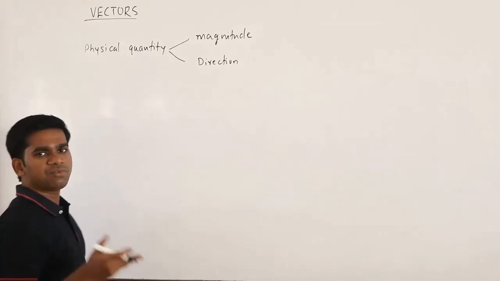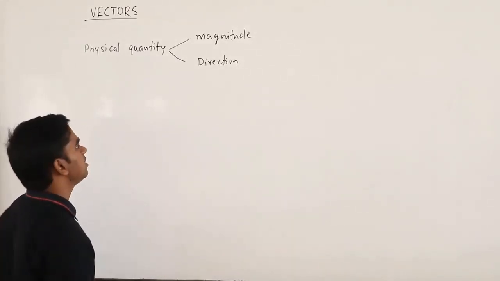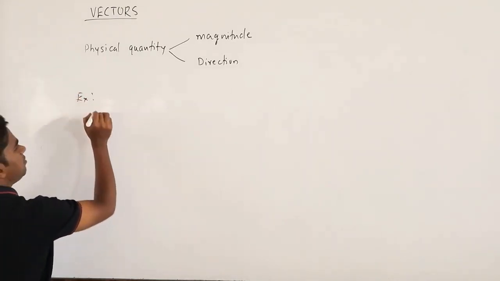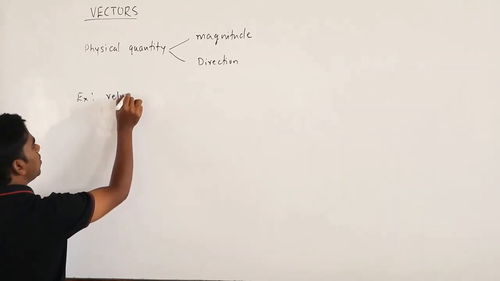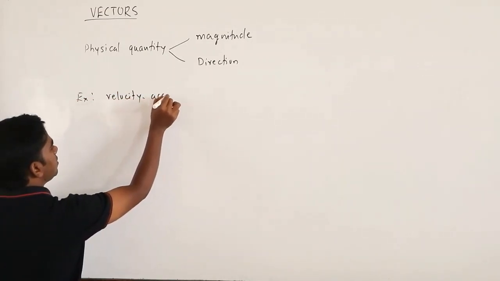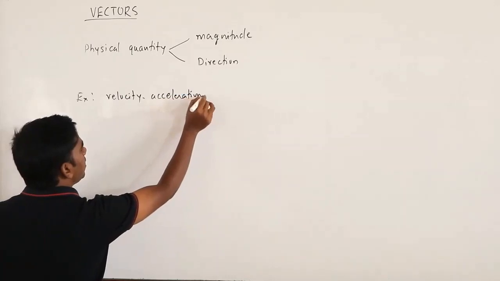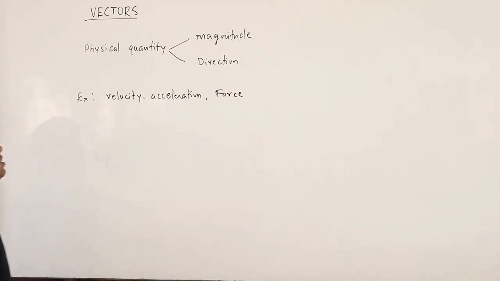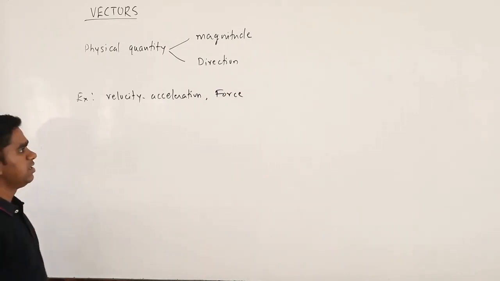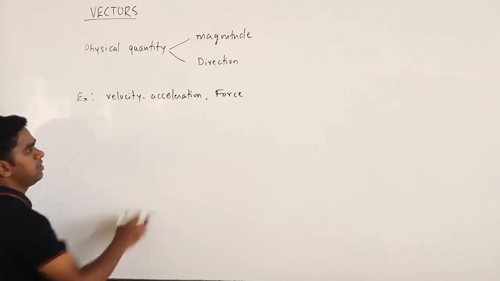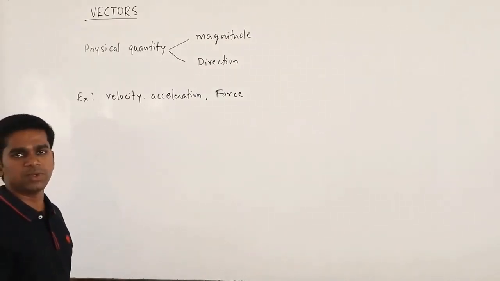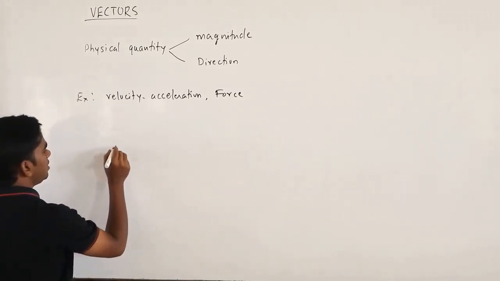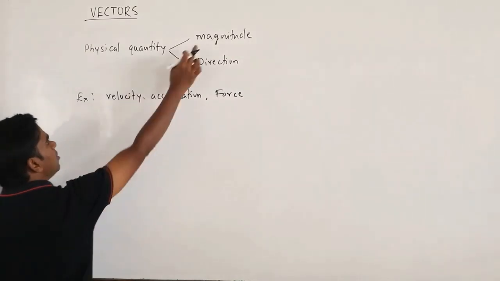What do we mean by magnitude? It is the amount of the quantity. Direction means in which direction it is going. For example, as we have already discussed, velocity, acceleration and force are all vectors. Without the direction, our answer is not going to be complete.